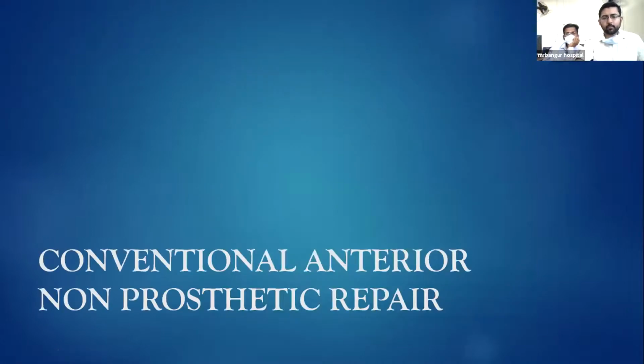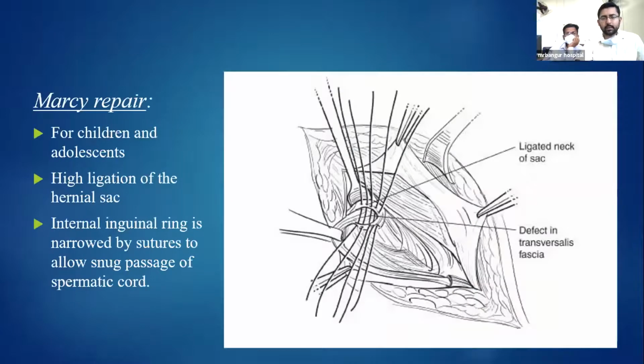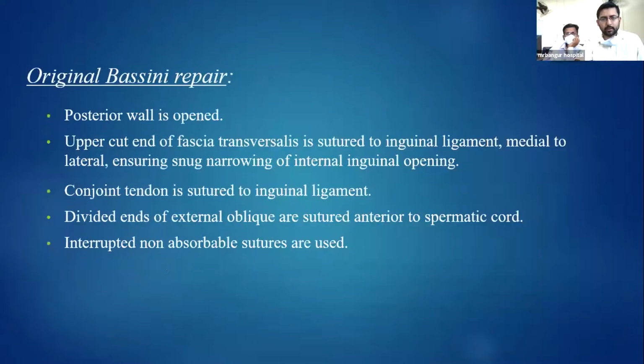Now, first of all, we come to the conventional anterior non-prosthetic repairs. We have the Marcy repair, which can be done in children and adolescents. Here, high ligation of the hernial sac is done, and the internal inguinal ring is narrowed by sutures to allow a small passage for the spermatic cord.